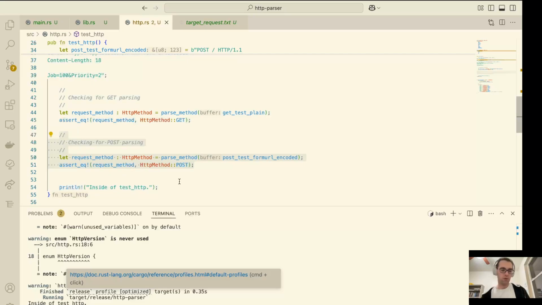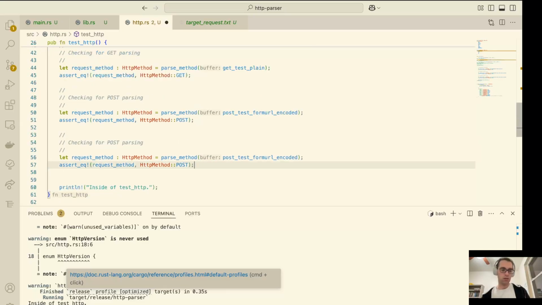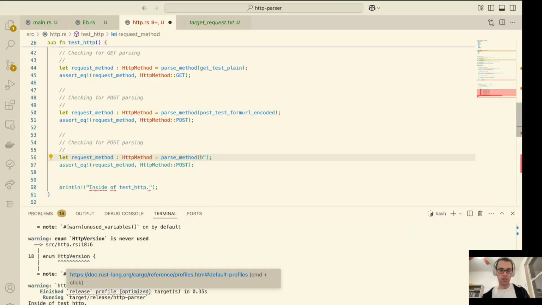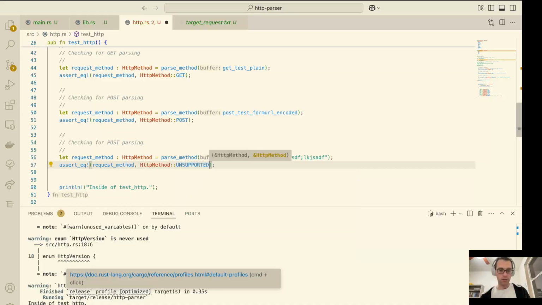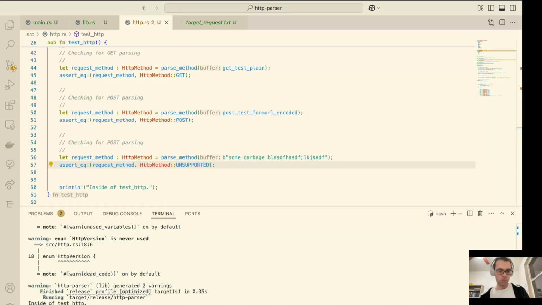So we're going to check for unsupported. Let's do a byte string, just directly in here. Some garbage, blah, yeah. Okay. And unsupported. All right, cool. All of our assertions are passing. We're in a good spot.